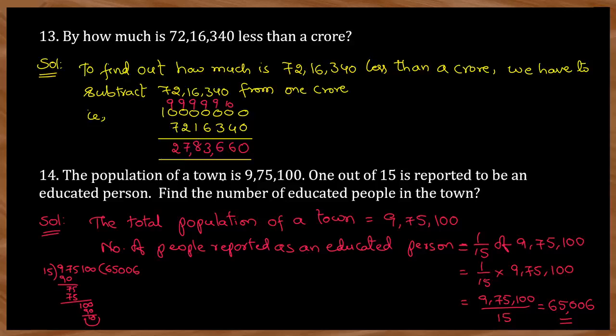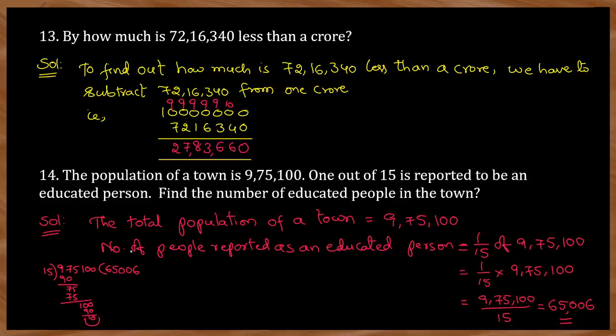So next, the population of a town is 9,75,100. 1 out of 15 is reported to be an educated person. Find the number of educated people in the town. 1 out of 15 means it is given in the form of a fraction. 1 out of 15 means out of 15 members, 1 member is an educated person. So 1 out of 15 of this total town population is educated people. The meaning of this problem is 1 out of 15 of this value.